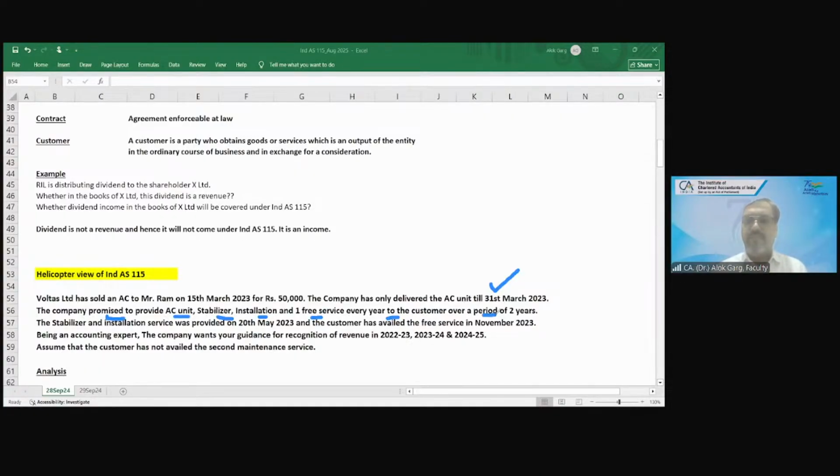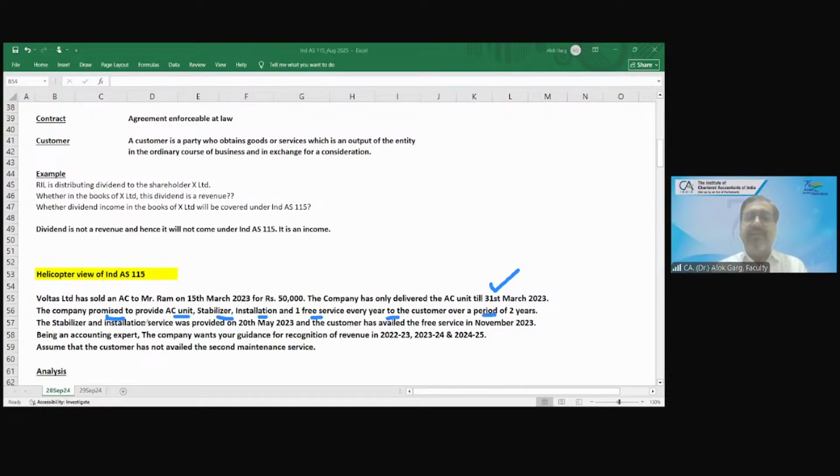AC unit, stabilizer, installation service, and one free service, not delivery, one free service every year to the customer over a period of 2 years. When you get your AC serviced, this service was also given free, two free services.